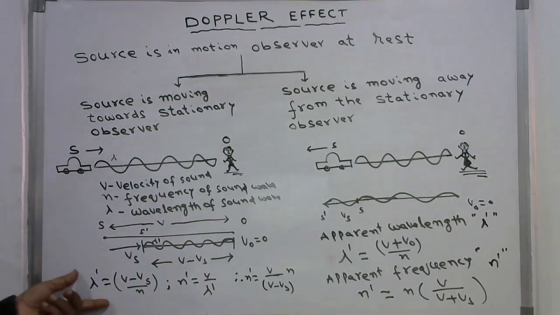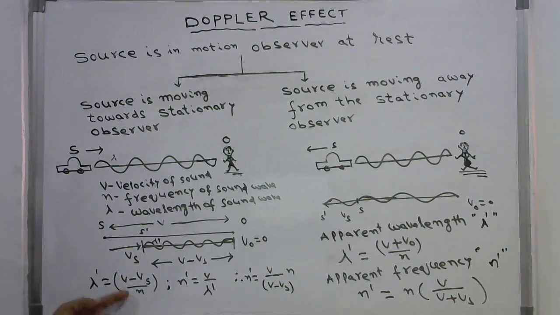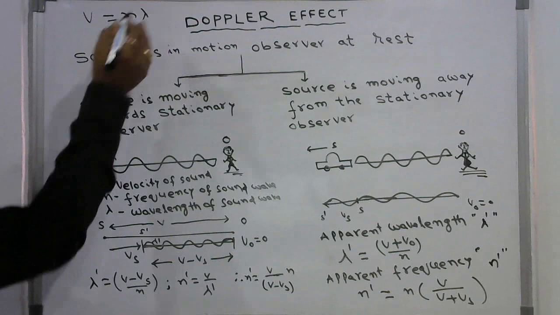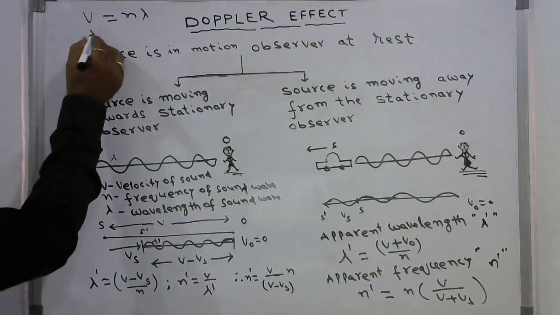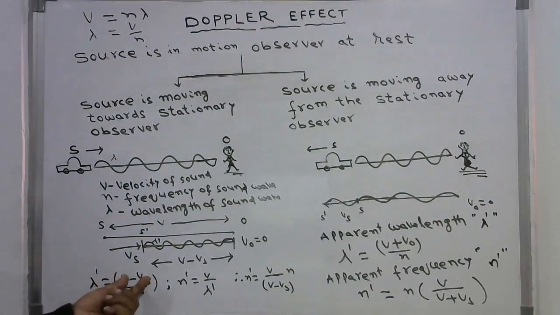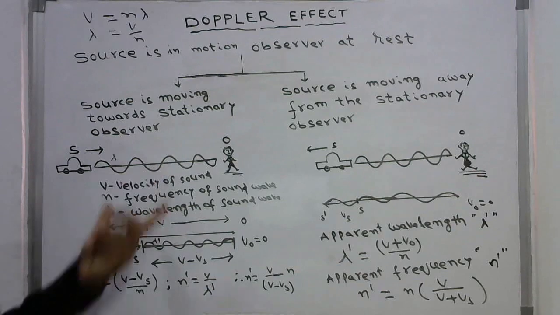So what is the apparent wavelength? (V minus Vs) by n. If Vs is 0, that means the source is at rest, and the listener hears only V by n. According to the formula, V is equal to n lambda, so lambda is equal to V by n. So if Vs is 0, you get V by n, which is nothing but lambda. That means there is no change in its wavelength.